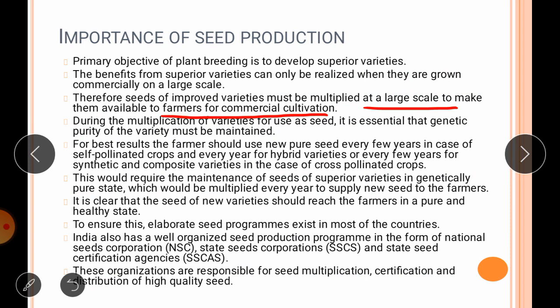During this multiplication of varieties for use as seed, it is very essential that their genetic purity be maintained in a proper way.